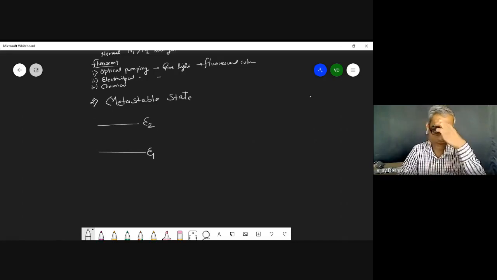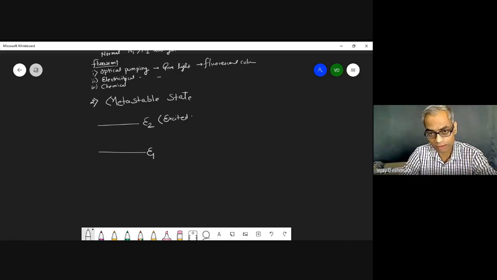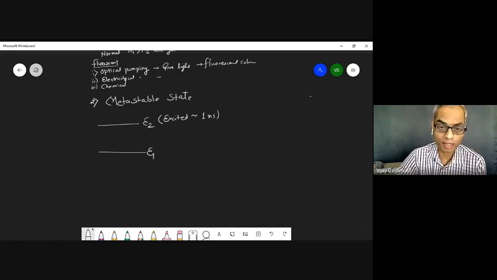Normally this excited energy level has a lifetime of 1 nanosecond. This is a typical value. It could be 10 nanoseconds, 100 nanoseconds, or 0.1 nanosecond, depending upon the level. But there are some levels which we can identify.